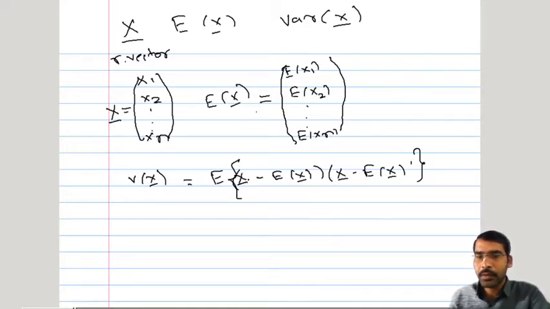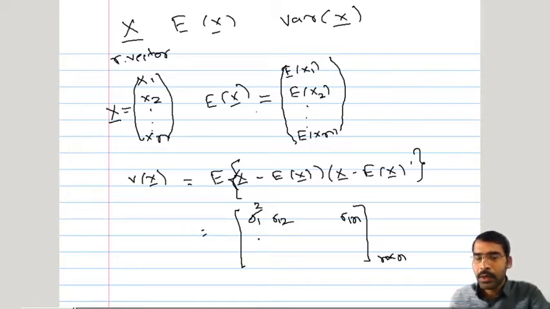We put the value of x bar as the vector x1, x2, up to xn, and expected value of x bar like this. We solved this expression yesterday, and we came across variance of x bar as a matrix having dimension n cross n, if we have n random variables in the random vector x bar. The first term was sigma 1 square, which is the variance of x1. The second term in the first row was sigma 1 2, the covariance between x1 and x2, and the last term was the covariance between x1 and xn.